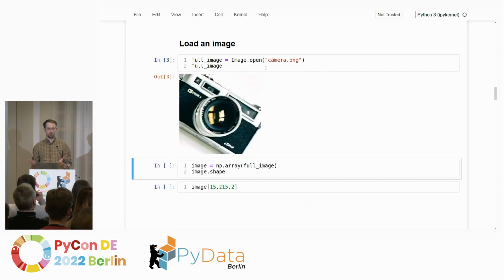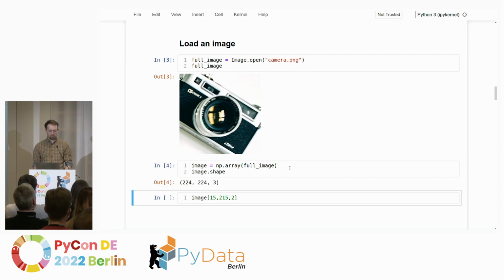And I've selected an image of a camera. It's one of the test images I've been using, and so it was quite useful to just go with that. And then we'll convert it immediately into a NumPy array, because we're going to work in this array space today. The thing to note here is, the image has 224 times 224 pixels. We have 3 color channels, red, green, and blue. And so this means that we have about 150K values in this 3-dimensional tensor.